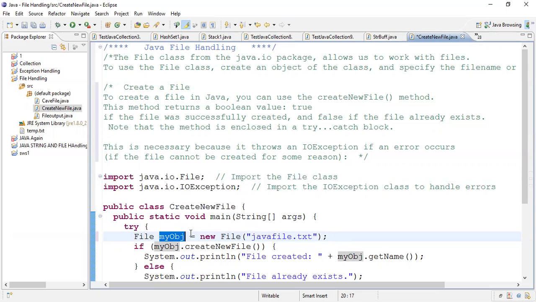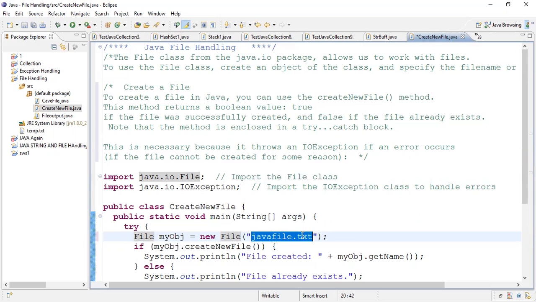File, name of the object, equal to new File, where File is the constructor, and this is a parameterized constructor. What we are passing here is the name of the file which we are interested in creating. We want to create a file named javafile, and the type of file is a text file. With the file extension, you can easily identify the type of that file.